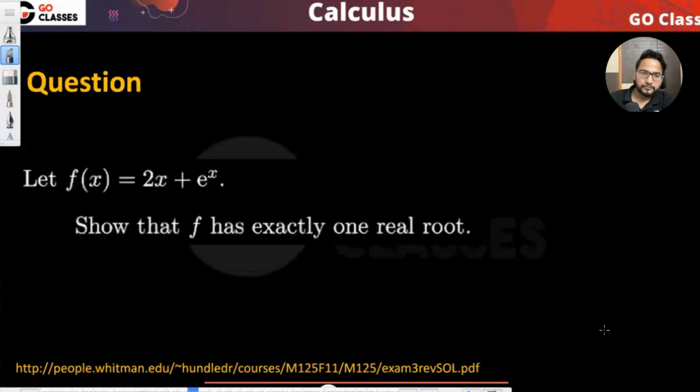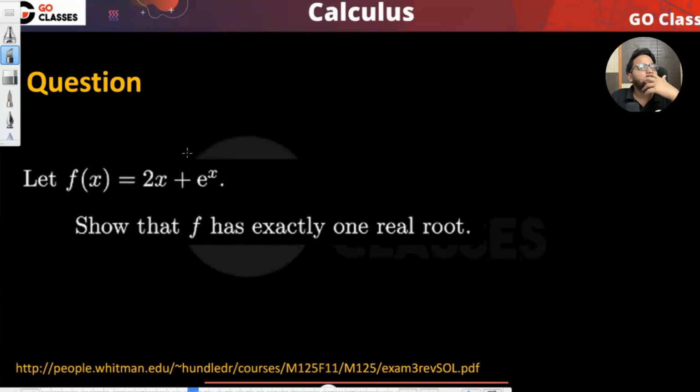Okay. Now let's just see this question. We will be solving questions where they will be asking about exactly one root. So do you remember how to solve these kinds of questions about exactly one root? We will be taking the help of f dash x.